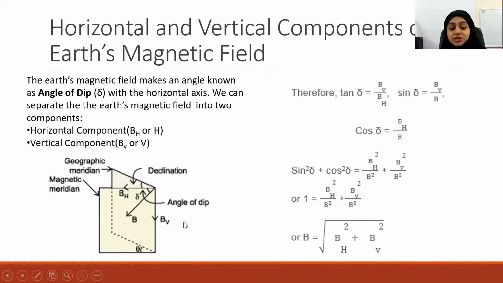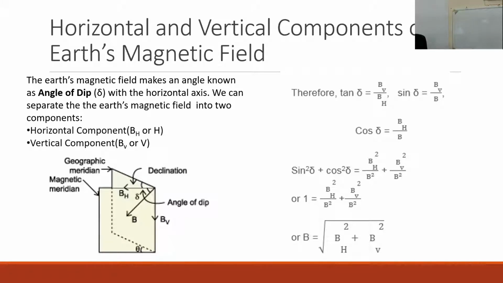What will be BH? If this angle is theta, what will be BH? BH sin theta. Will it be sine theta? Cos. It will be BH cos theta. Can you see the whiteboard now? Yes. You can see the whiteboard, right?